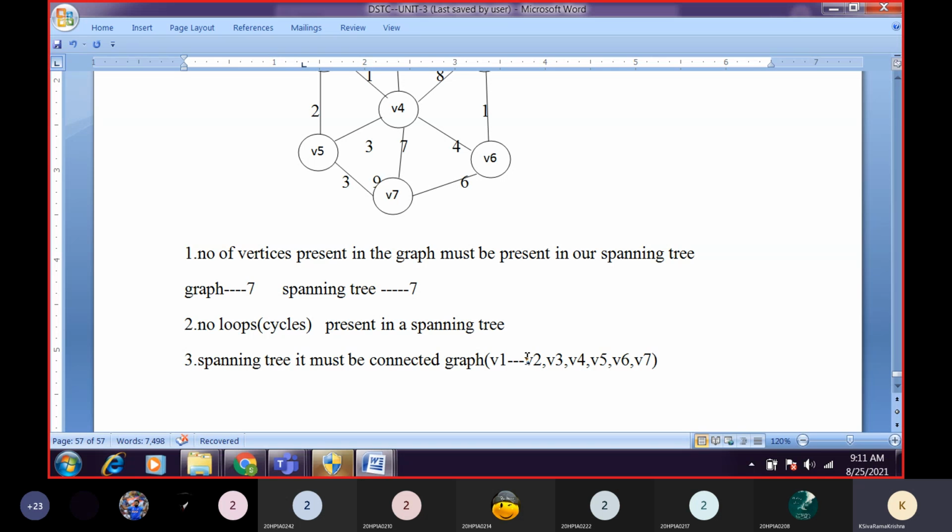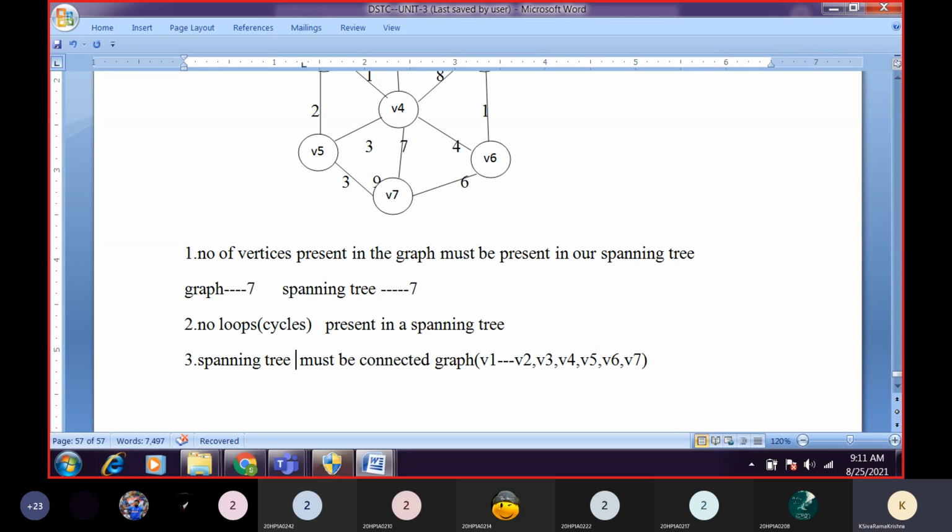If I'm starting from V1, I'm able to reach V2, V3, V4, V5, V6, V7, then only we'll call it a connected graph. So a spanning tree must be a connected one. If you are unable to reach any vertex, then we cannot call it a connected graph. We have to call it a disconnected graph.